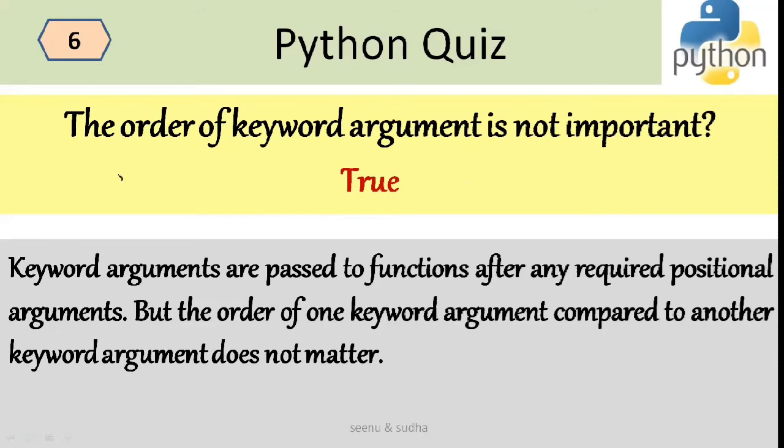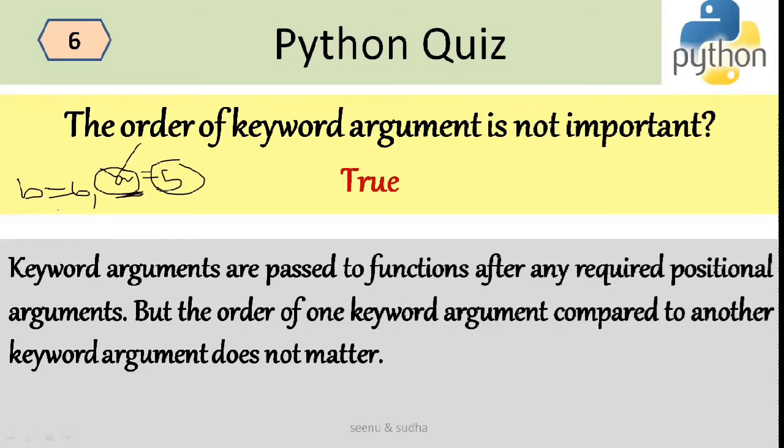So how do we write a keyword argument? I can say that A is equal to 5. When I mention A is equal to 5, I'm associating a keyword along with the value. So the order does not matter here. Even if I mention B is equal to 6 and after B I mention A, this order does not matter because we are giving a variable name, we are mentioning a keyword.